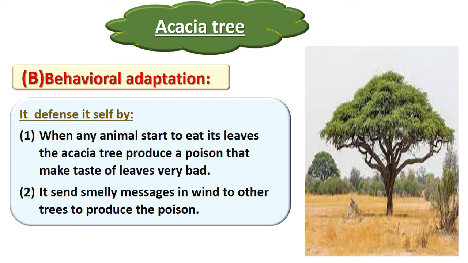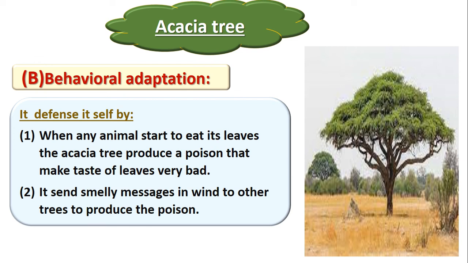So the poison of the acacia tree has a bad taste and a smelly message. The smelly message will go to all the trees, so all the trees will make a poison.